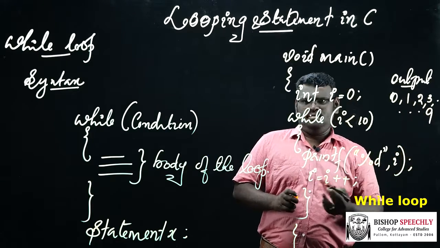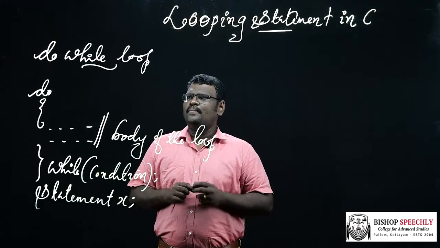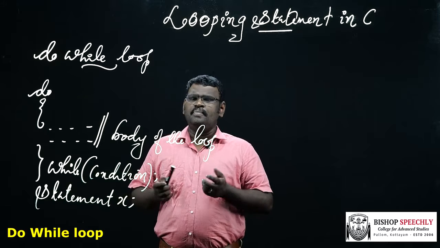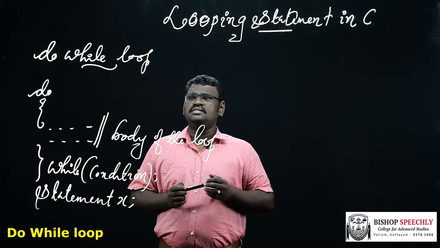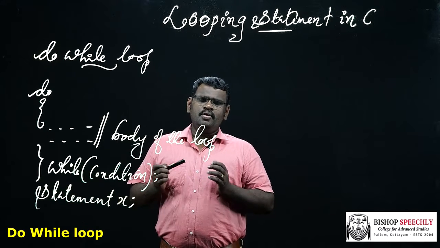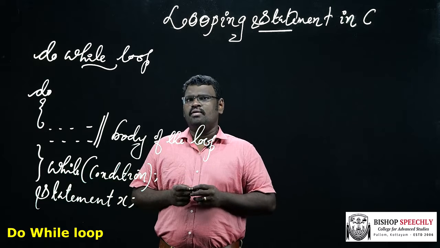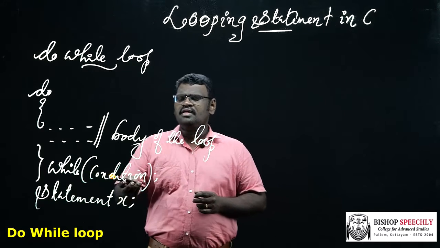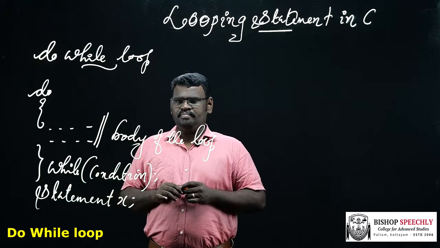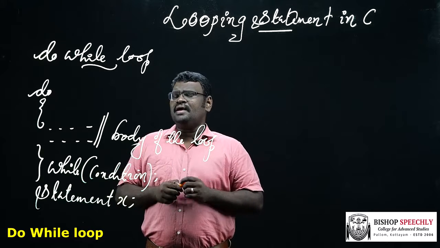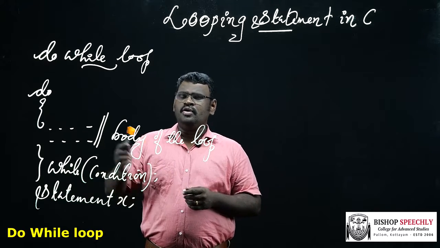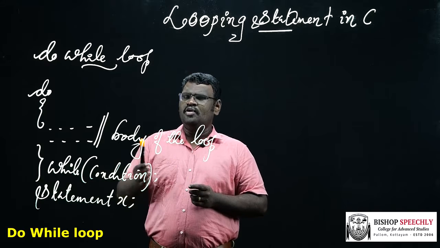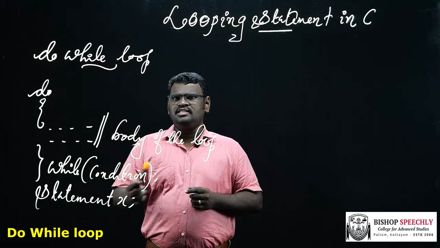up to n. Do while loop is the second type of looping construct in C programming. Do while loop is an exit controlled loop because the condition, or the control statement, is evaluated at the end of the loop. This is the typical syntax for the do while loop. Here the body of the loop is here and the condition is here.